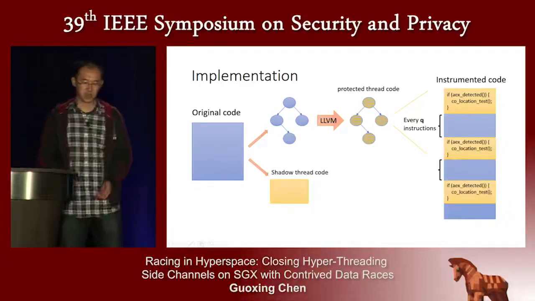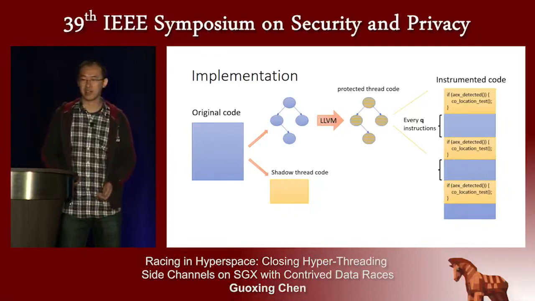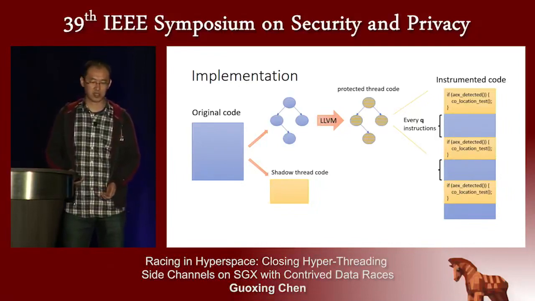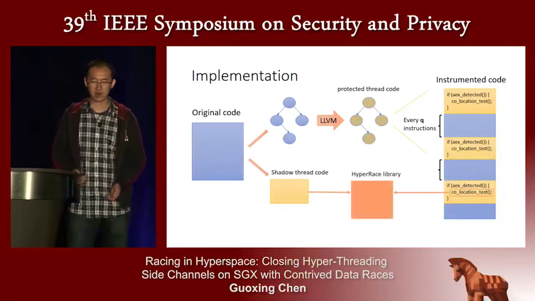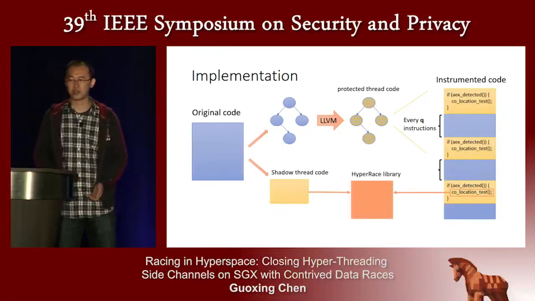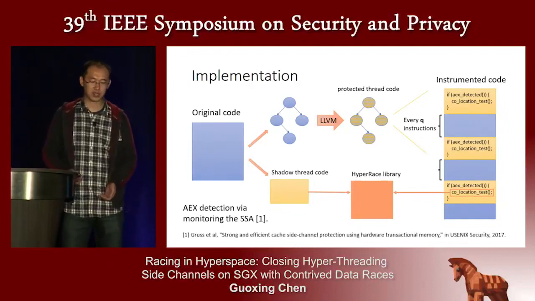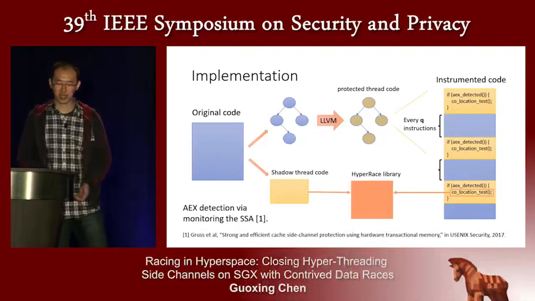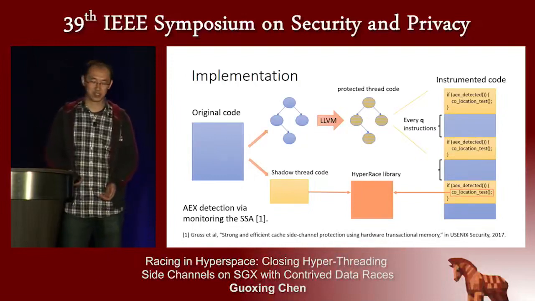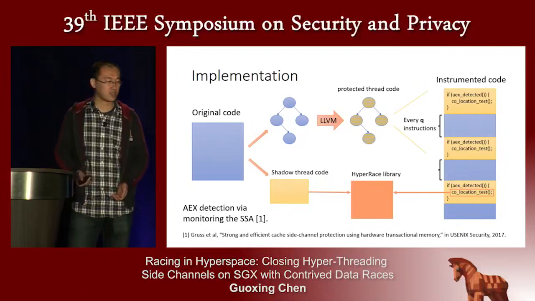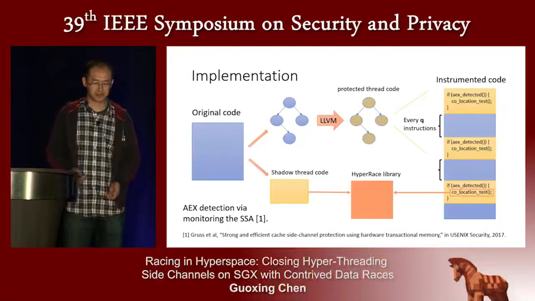The shadow thread code is also generated, and whenever AEX is detected, the shadow thread code and the protected thread code will call into the Hyperspace library to run the collocation test. And we adopt the technique introduced by Gruss et al. for the AEX detection through monitoring the state save area, or SSA, of the enclave.